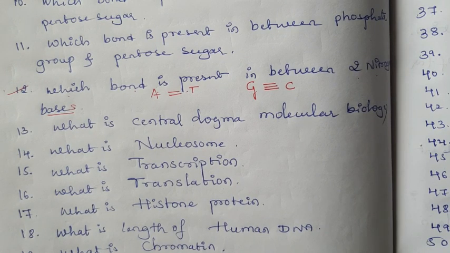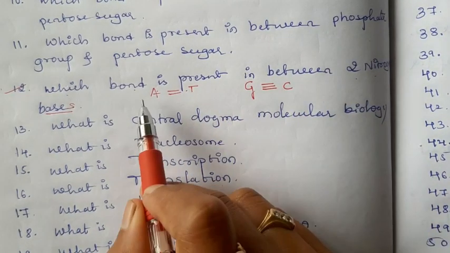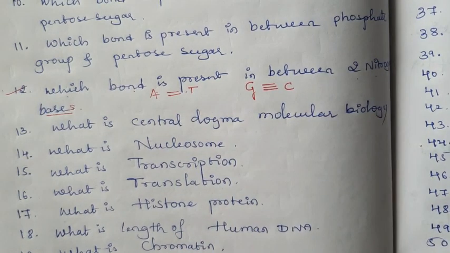Which bonding is very strong? You can say that a hydrogen bond is a very weak bond. Due to the presence of 3 hydrogen bonds, we can compare AT with GC. AT is a weaker bonding than the GC.